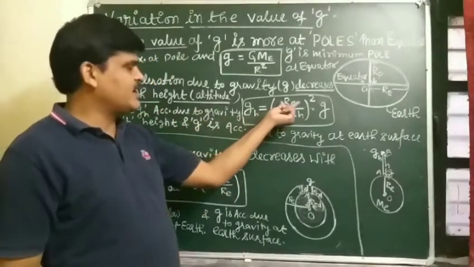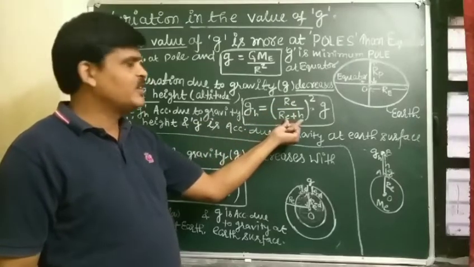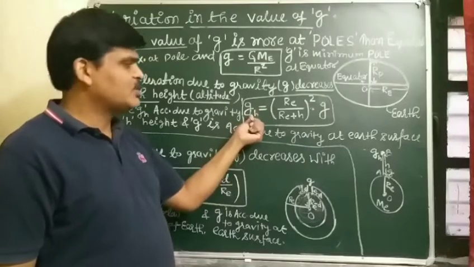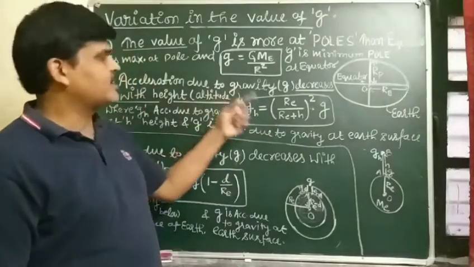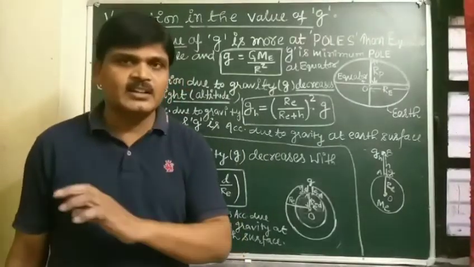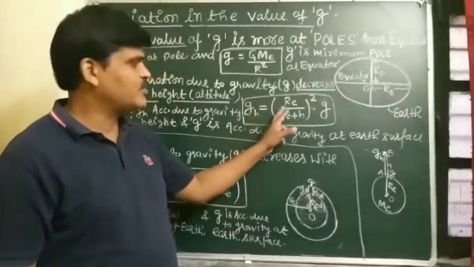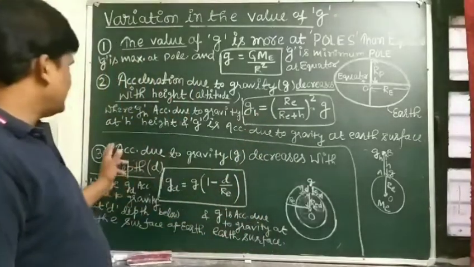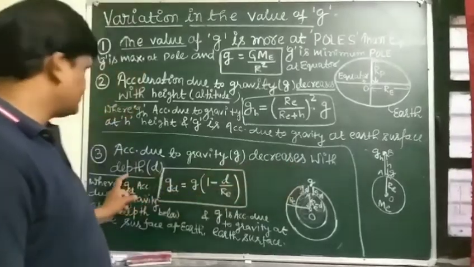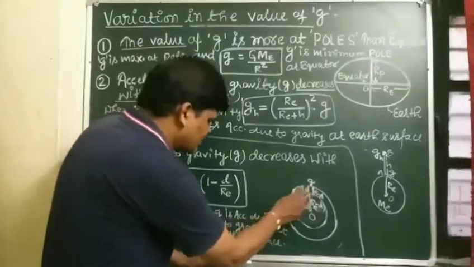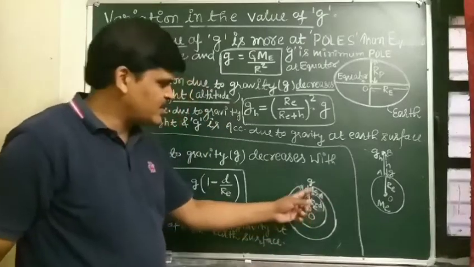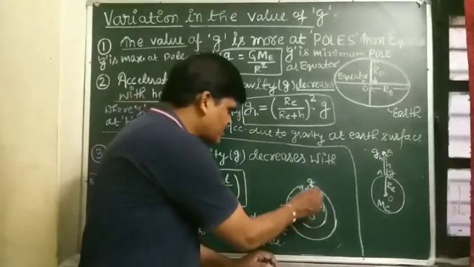Student, this R_E is less than R_E plus h, so this value is more. So g_h, that is what? Less. So again we say that acceleration due to gravity decreases by increasing height. Clear? And you must note down this formula. And next, student, acceleration due to gravity decreases with depth. It means what? This is the actual spherical surface of the Earth, and at the surface of the Earth, that is what?